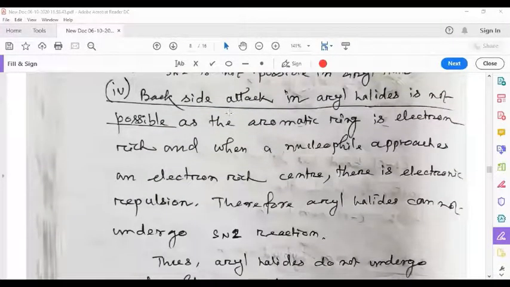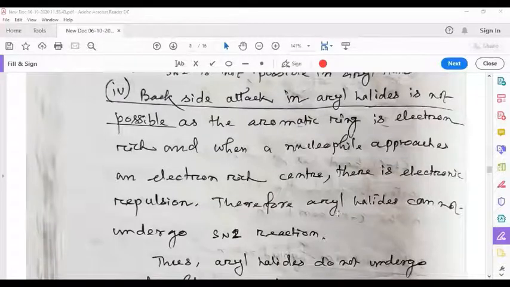Number four, reason for non-reactivity or less reactivity of aryl halides is that backside attack in aryl halides is not possible, as the aromatic ring is electron rich, and when a nucleophile approaches an electron rich center, there is electronic repulsion. Therefore, aryl halides cannot undergo SN2 reaction.